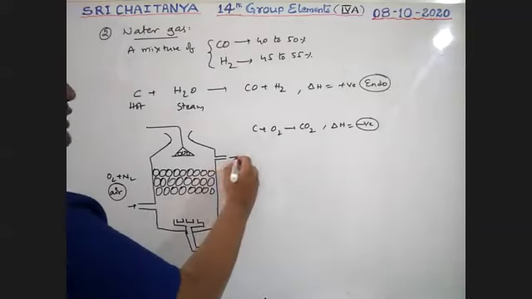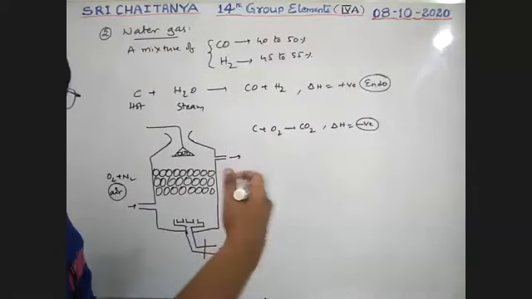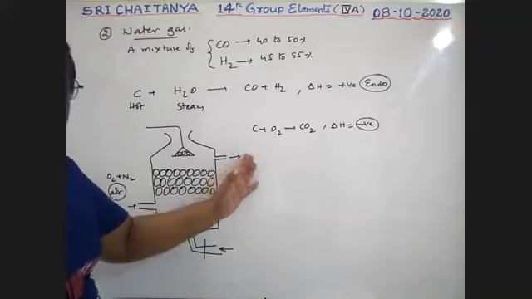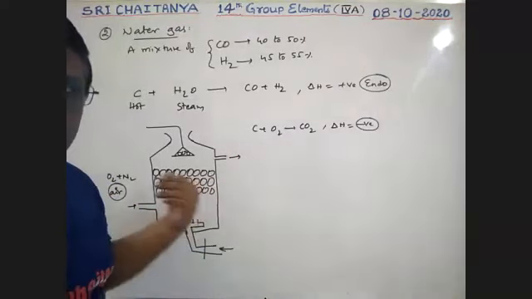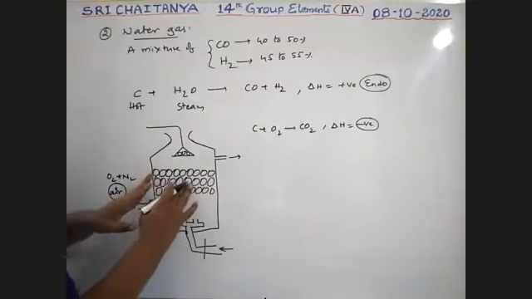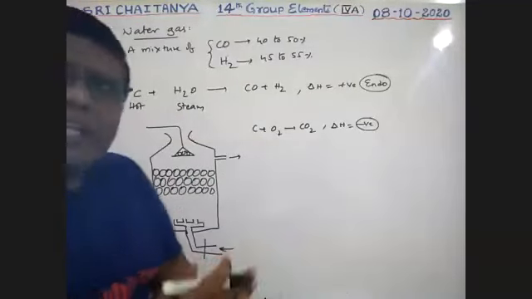So the waste gases are coming out. Leave it, no need of that part. What is that coming out? That is producer gas, boys. Carbon monoxide and unreacted nitrogen are coming out. Now this is heated up, so the required heat energy is there.